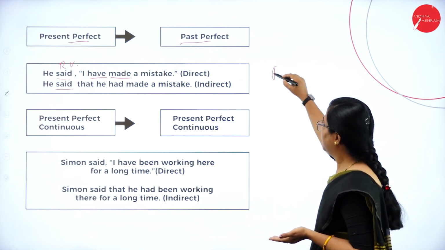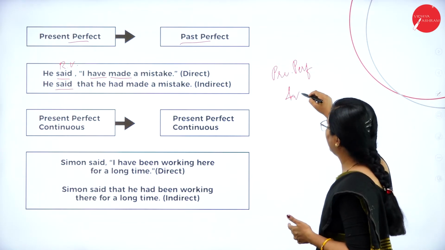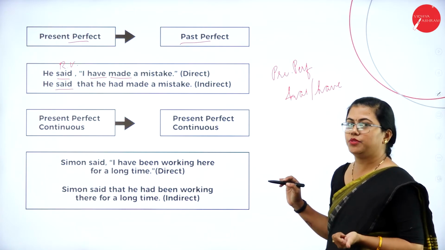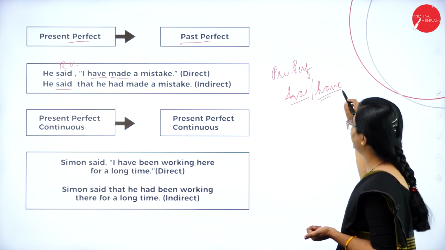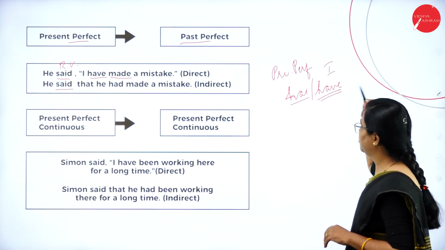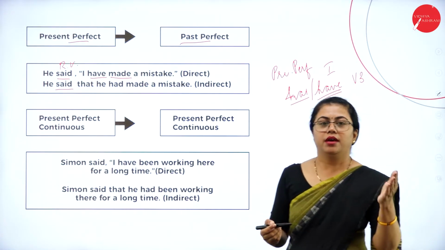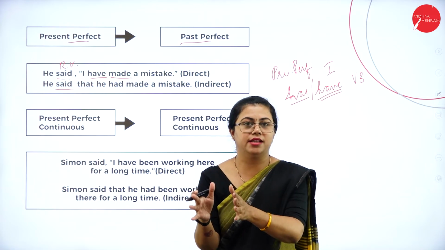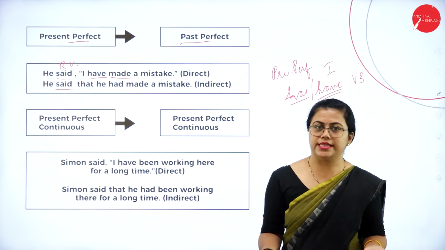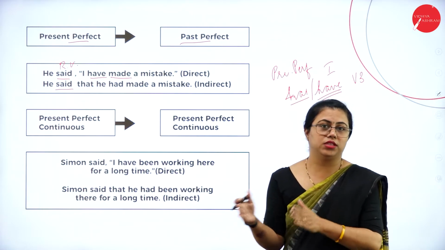Whenever it is present perfect, this rule holds good: has or have, depending on the number of the subject. If it is singular, it is has. If it is plural, it is have. But with I, it is different. With I, it is always have. Then the V3 form of the verb. What is the V3 form of the verb? Write, wrote, written. So written is the third form of the verb. For a few verbs, V2 and V3 are the same, but for irregular verbs, V2 and V3 are different.